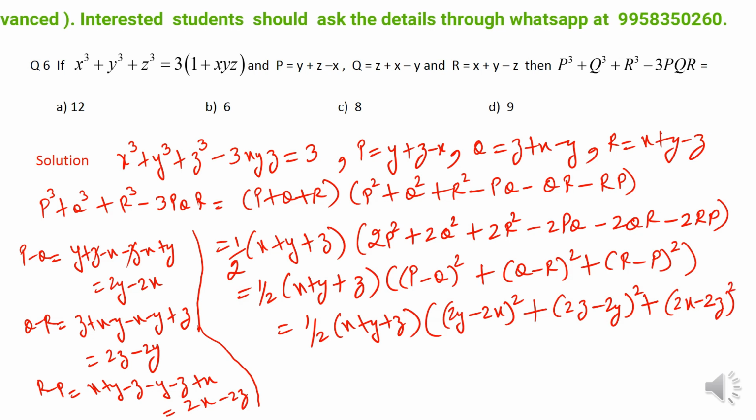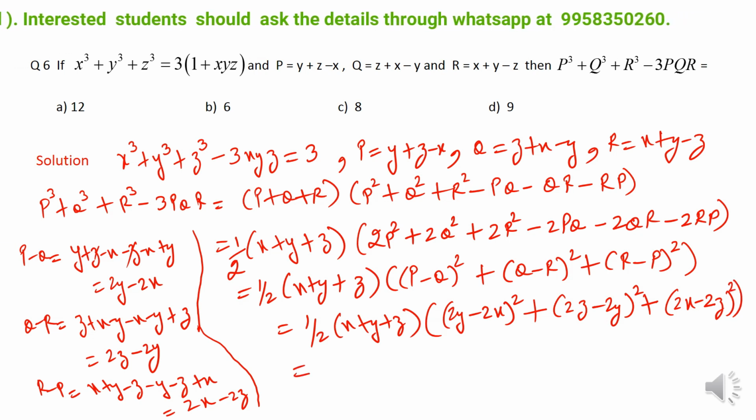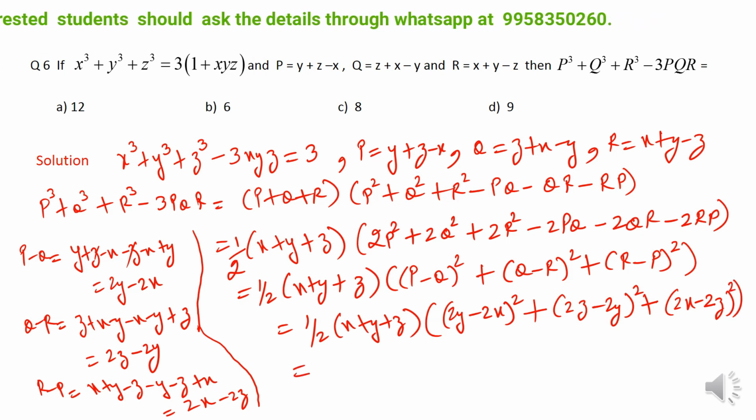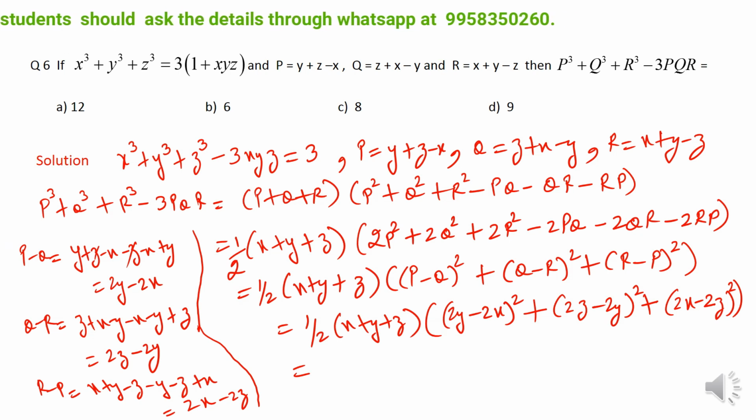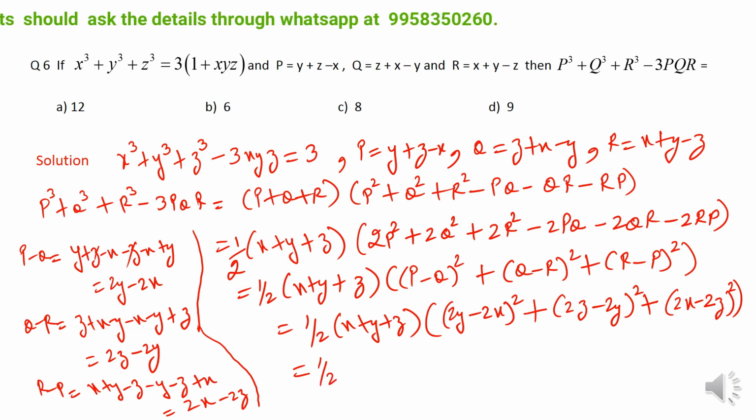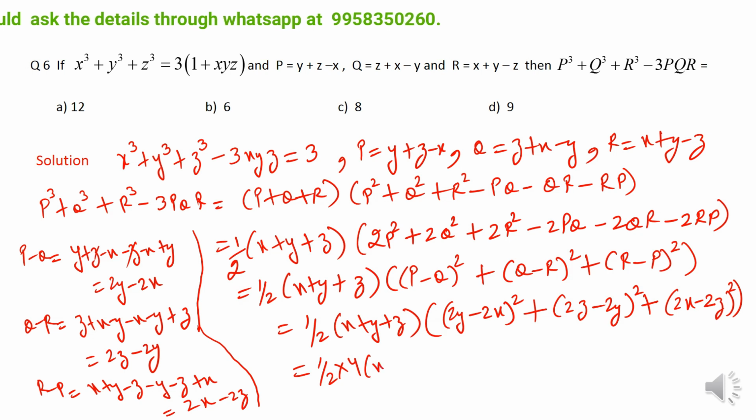Right? So now 4 will be out. Why? Because 2 is present in all these terms. When I square it, 4 will be taken out. It will come common.